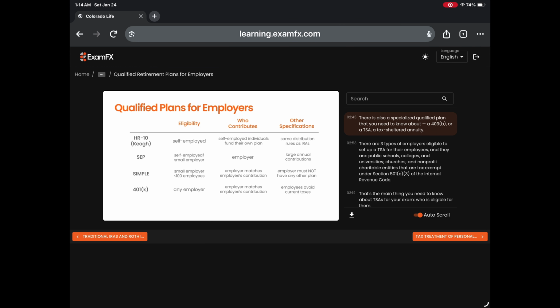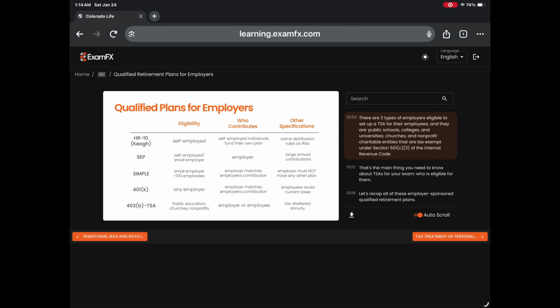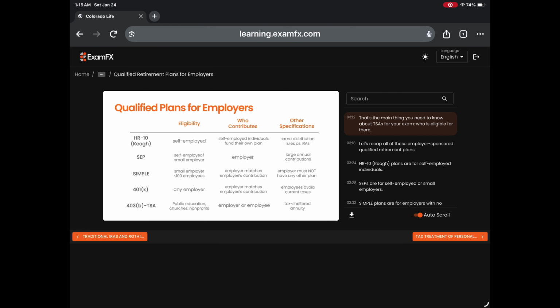There is also a specialized qualified plan that you need to know about. A 403b plan, or a TSA, a tax-sheltered annuity. There are 3 types of employers eligible to set up a TSA for their employees, and they are public schools, colleges and universities, churches, and nonprofit charitable entities that are tax-exempt under Section 501c3 of the Internal Revenue Code. That's the main thing you need to know about TSAs for your exam. Who is eligible for them?